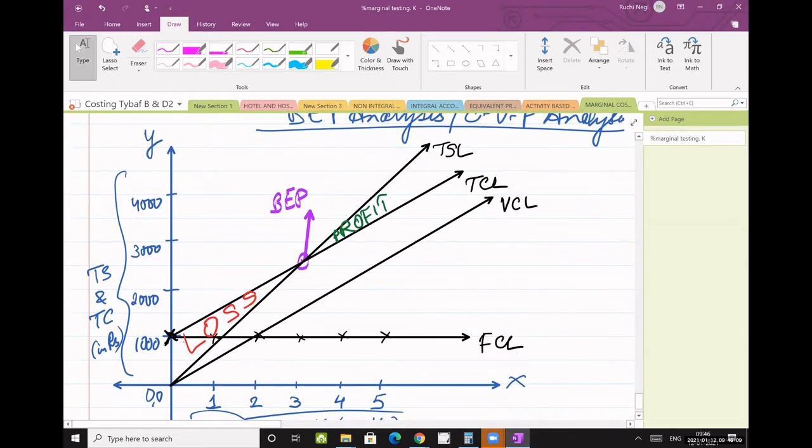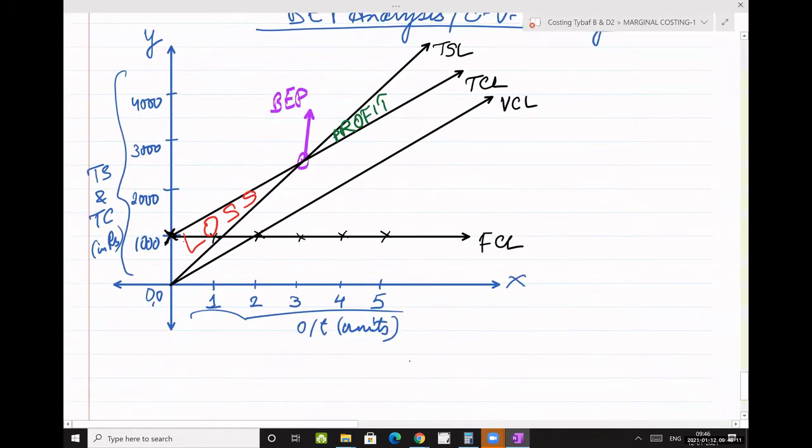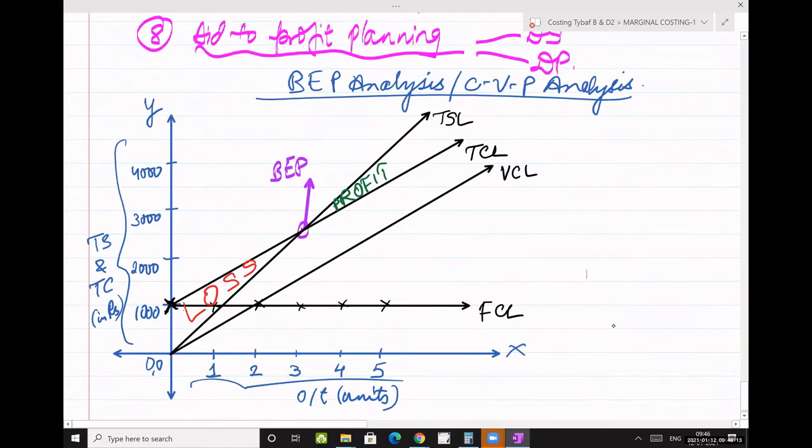So after contribution, it comes here. This difference between sales and variable cost is contribution. Am I clear?